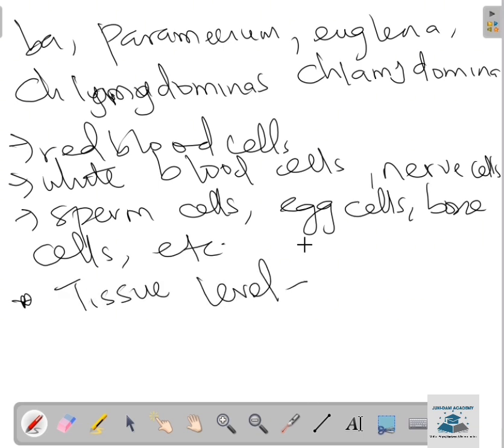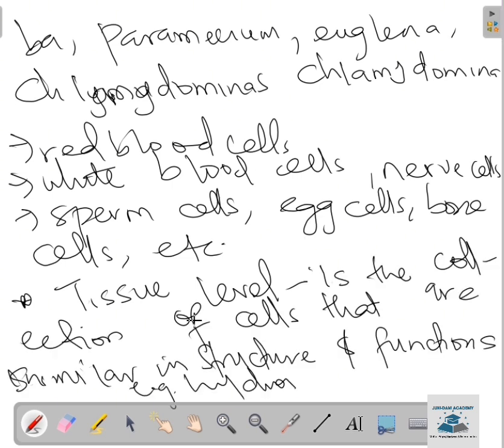A tissue is a collection of cells, that is, a collection of more than one cell. Cells that are similar in structure and perform similar function are known as a tissue. An example of animals that exist at the tissue level is hydra.